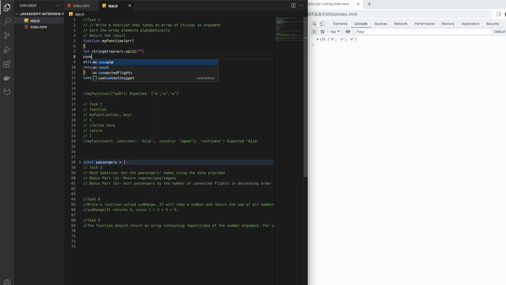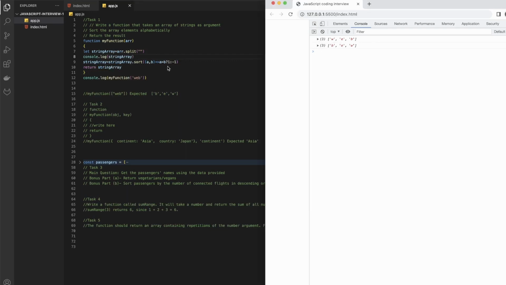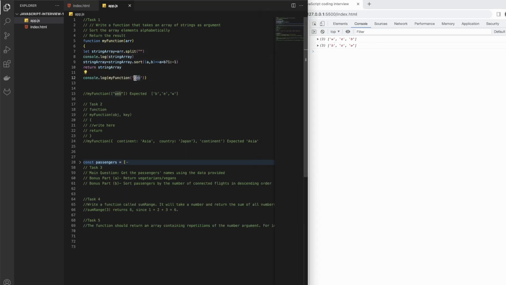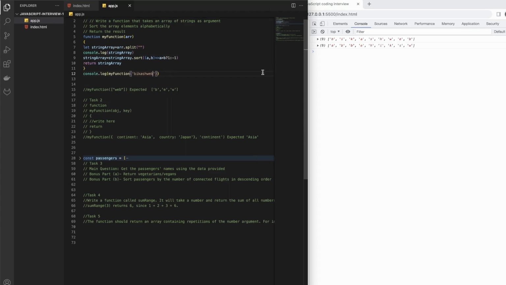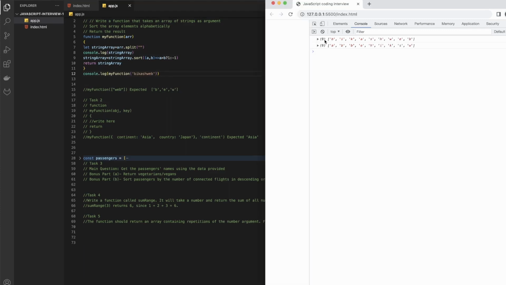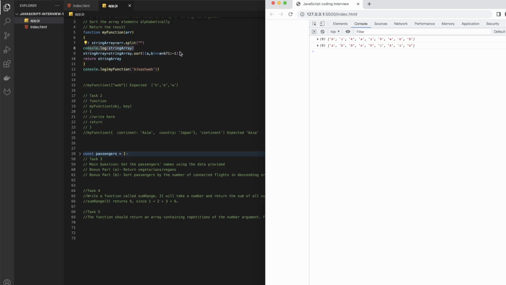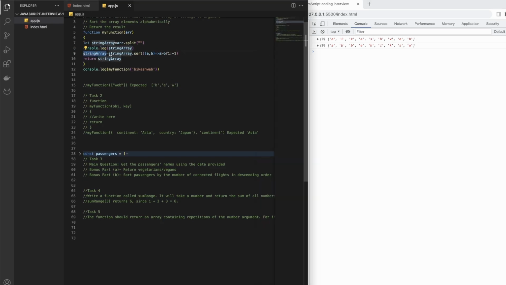So for example, when you do it like this and you just get a string array, you see initially whatever we pass. So if I pass because web here, then we are basically getting each letter and assigning those in an array. So that's what this array.split does. And then we can also assign it into a separate array, or we can directly return this thing here, however you would like to do it.